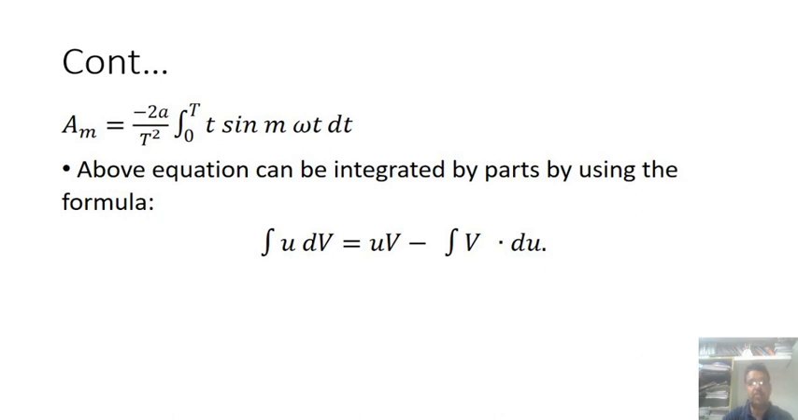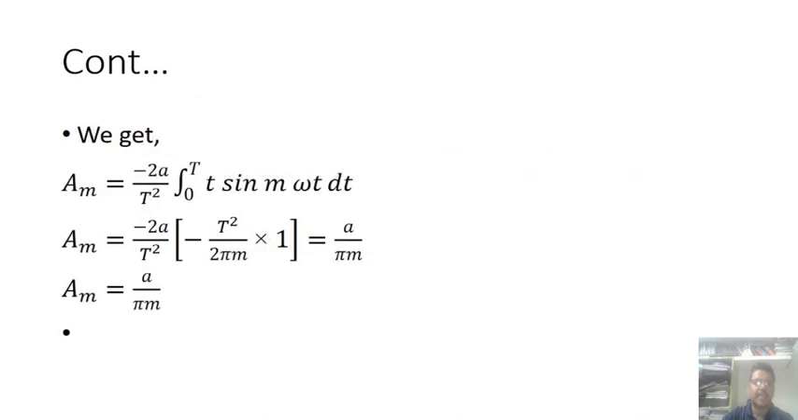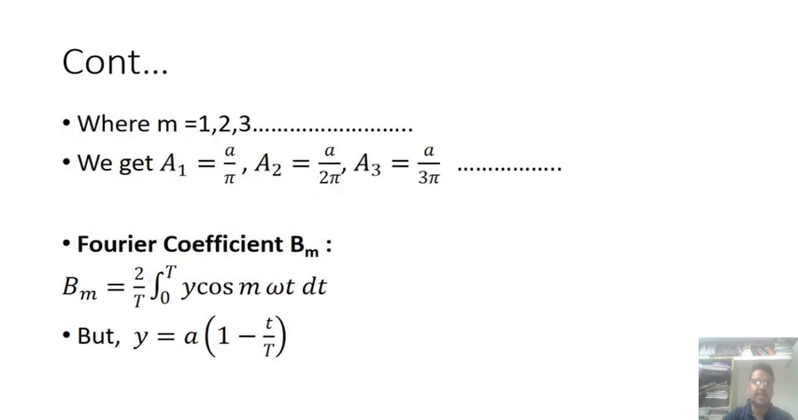Then the above equation can be integrated by parts using the formula integral of u dv equals uv minus integral of v du. Knowing this, we can write the equation in this order: am is equal to minus 2 by T, as it is, A by pi m. Where m is equal to 1, 2, 3, varied values, we get a1 is equal to A by pi, a2 is equal to A by 2 pi, a3 is equal to A by 3 pi. Like that it is going to vary, and the table is for the Fourier coefficients of bm.